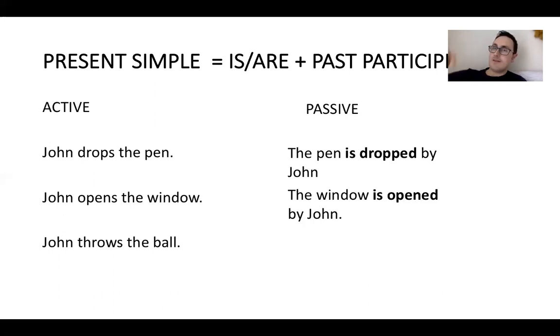But if the ball is more important and the action of the ball being thrown is more important, it would be the ball is thrown by John. Okay, so again, the ball, which was the object in the first one in the active, is now the subject in the passive. So the ball is thrown by John. Okay, if you want to say who performs the action, you would simply say by. In some cases, you don't even need to because it's obvious.